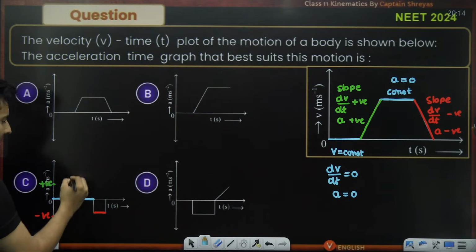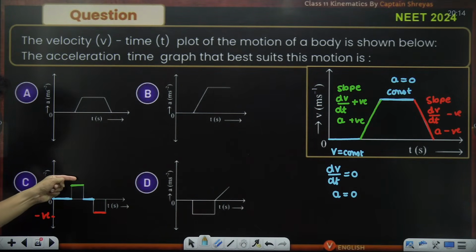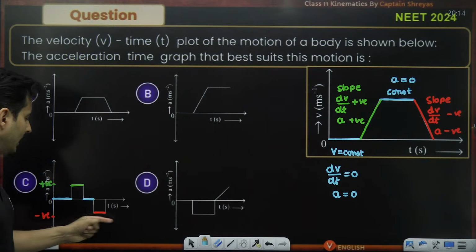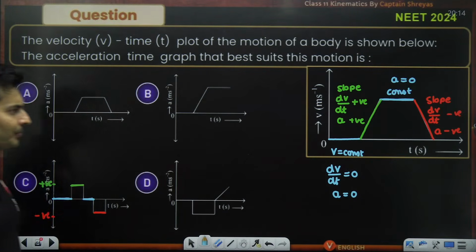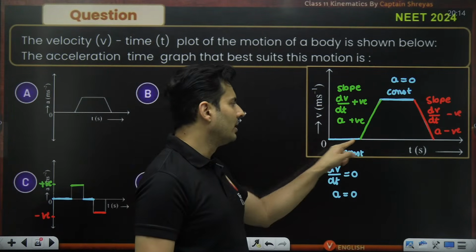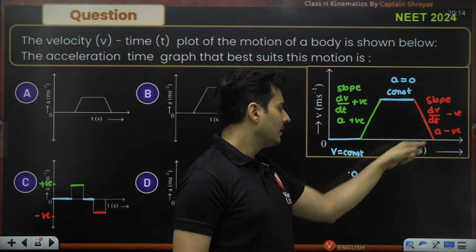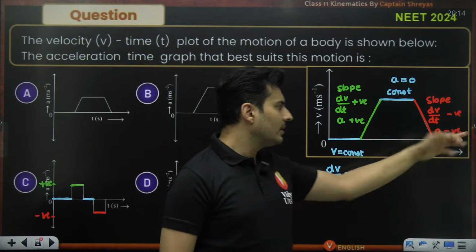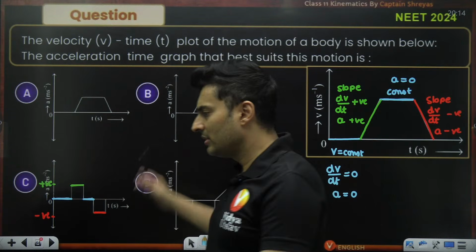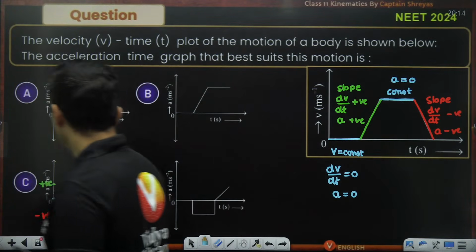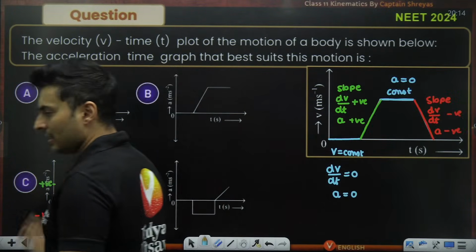It is abruptly changing. 0, zoop, positive, 0, then negative. Suddenly it started accelerating, suddenly stopped accelerating, suddenly started negative acceleration, and then suddenly stopped accelerating again. So that is the graph. Yep. Option number C. That is the right answer.